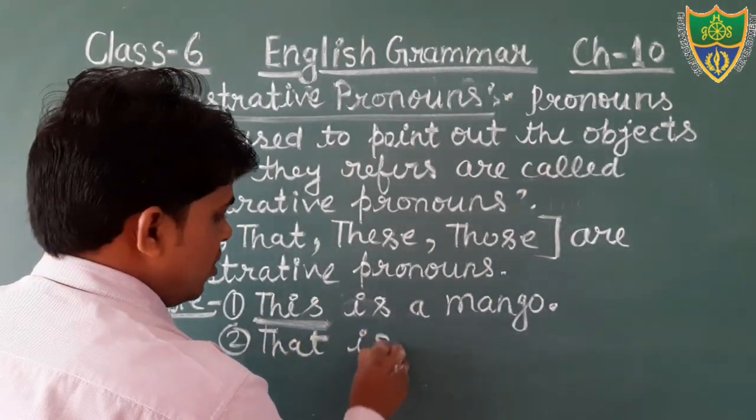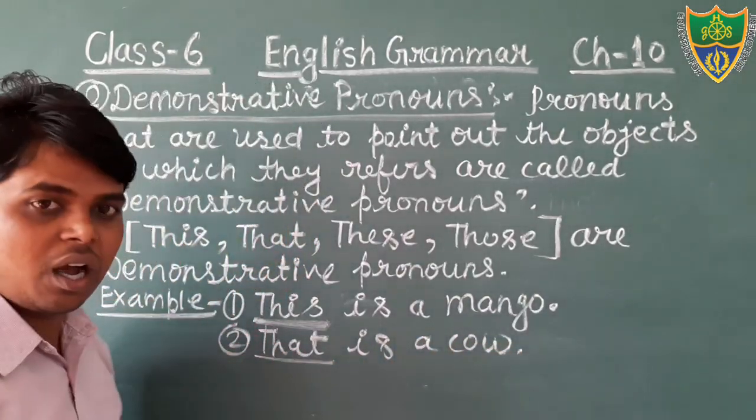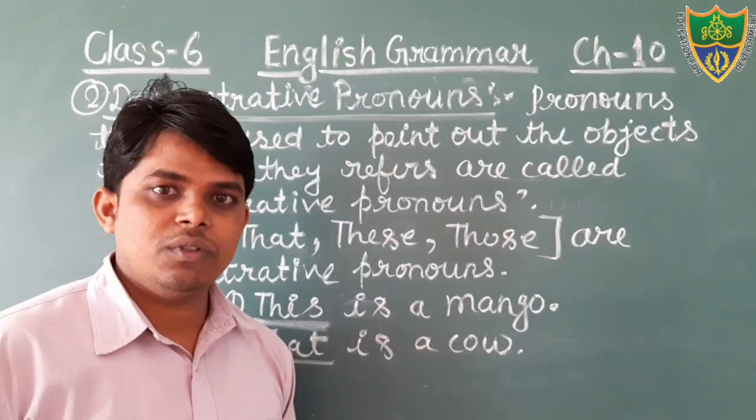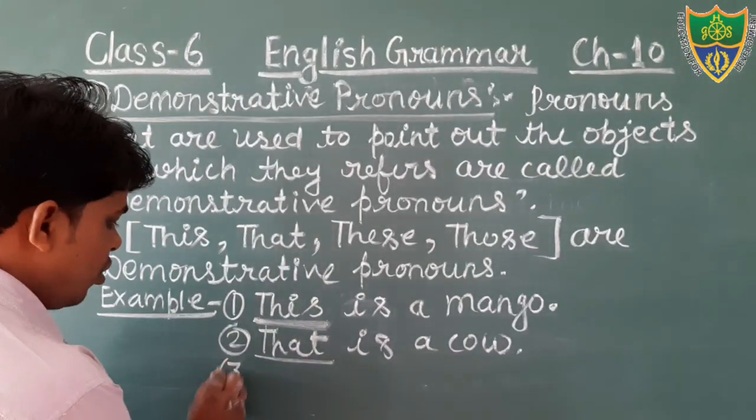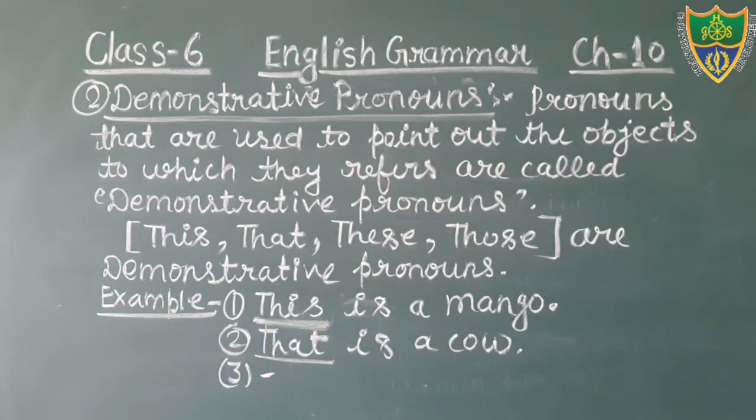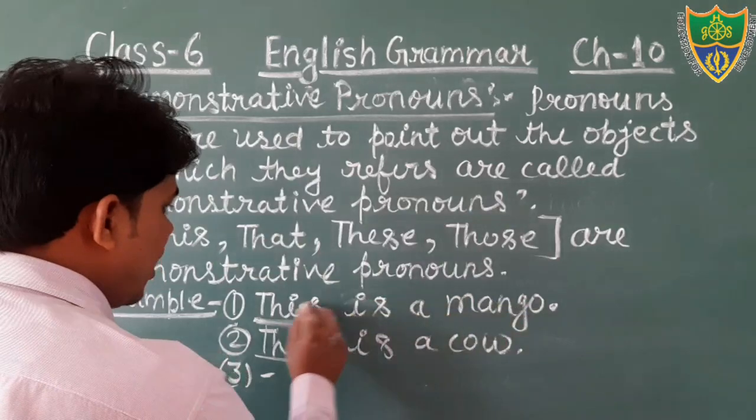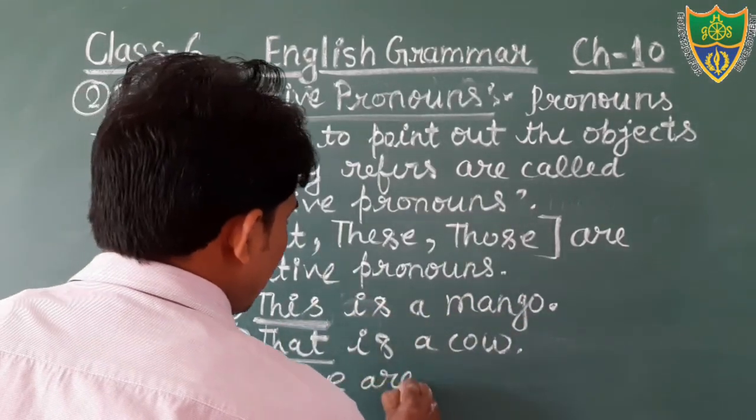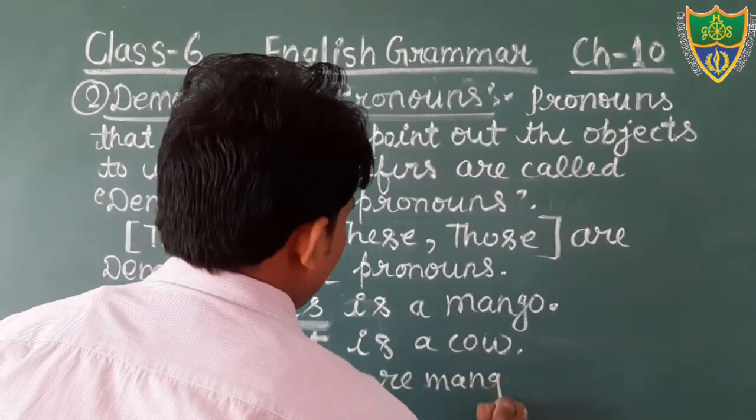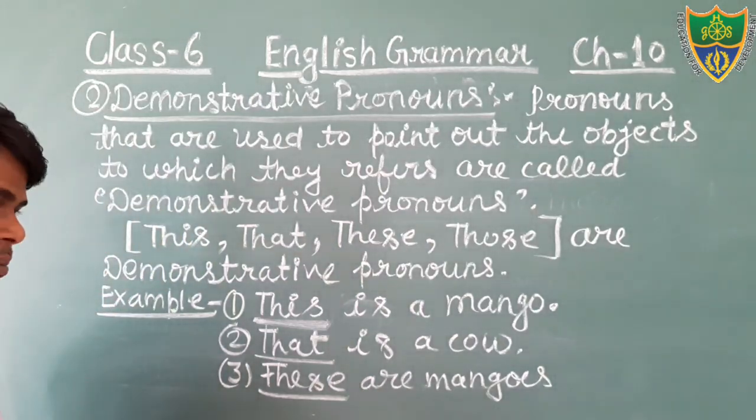Come to the next: that is a cow. Suppose that we are showing a cow, that is a cow. The word that denotes singular, but it shows the distance. Okay, students, you write these two examples, and one more. For making plural we can say: these are mangoes. The word these is a demonstrative pronoun here.